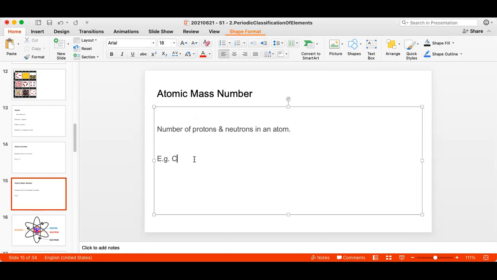If this is the case, and we already know that the atomic number of carbon is 6, that means every atom of carbon contains 6 protons. Try remember how many neutrons are there in the carbon atom and add it to the number of protons, that is 6, and tell me what is the atomic mass number of carbon. Now you are giving the correct answers. It is 12. But this is not always the case.